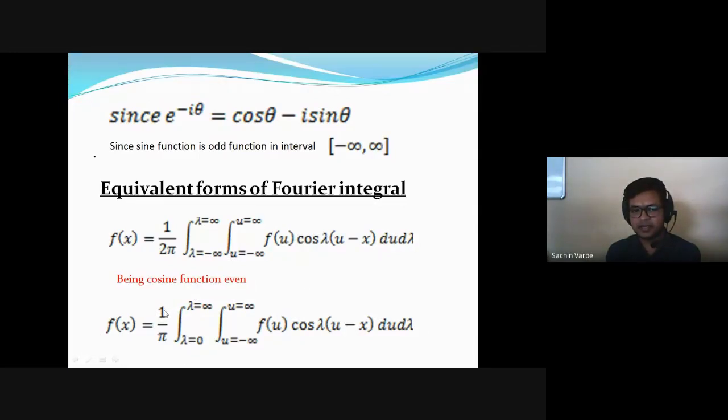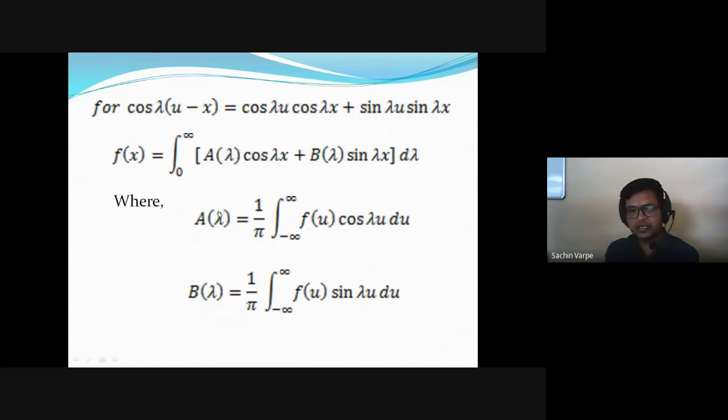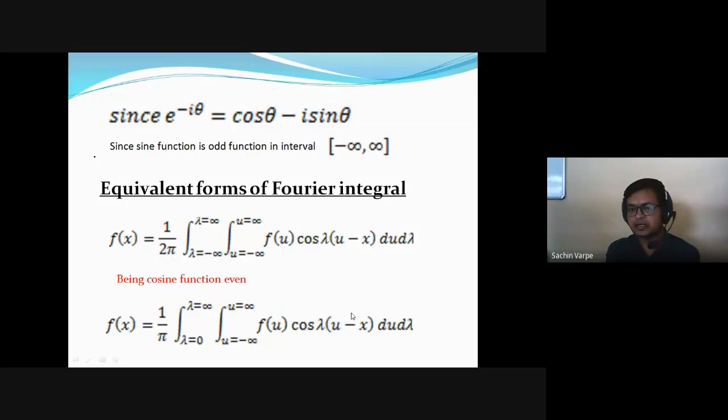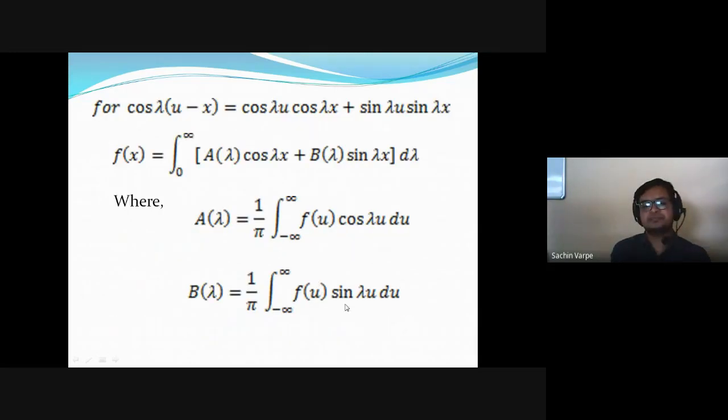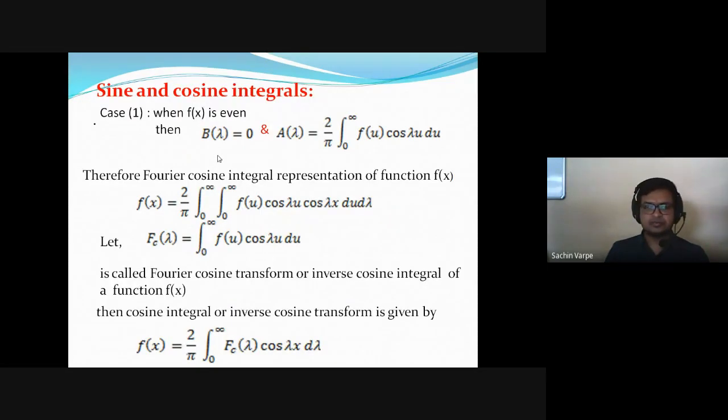When I take 1 upon pi, u from minus infinity to infinity, f of u cos of lambda u du, it will be a of lambda, isn't it? And the second integral, f of u sin lambda u du, is called b of lambda. So these are just a simplified form. All right. So sine and cosine integrals.